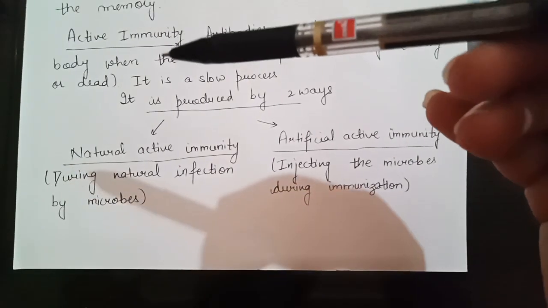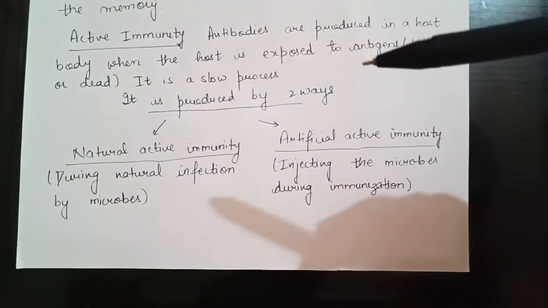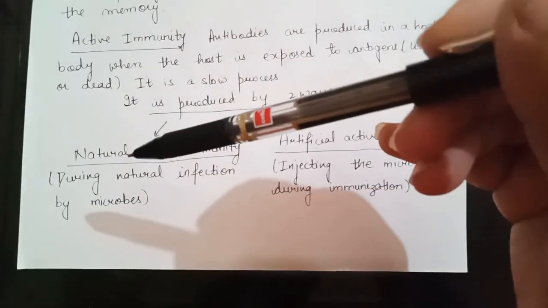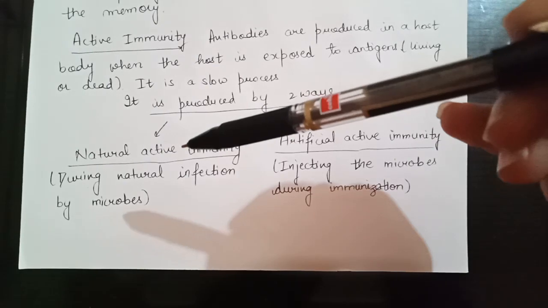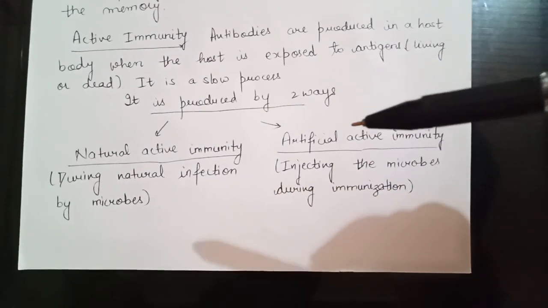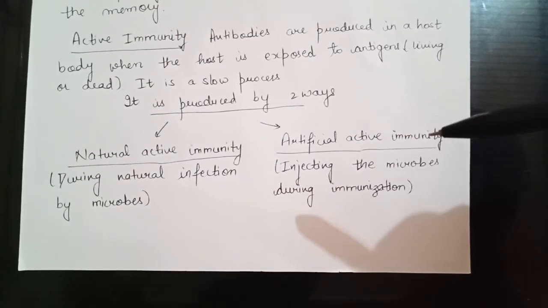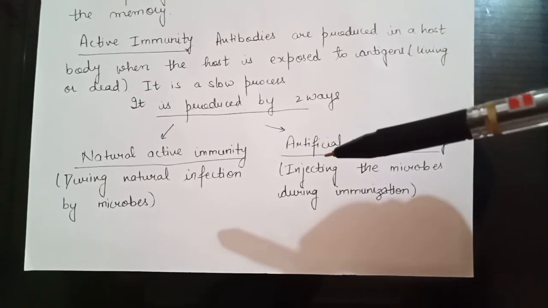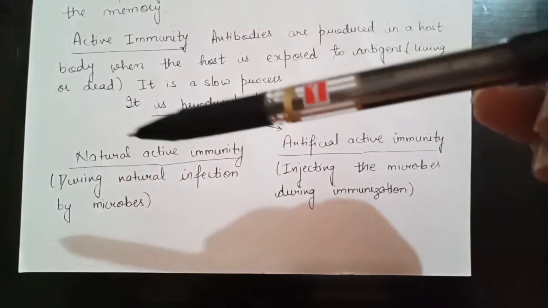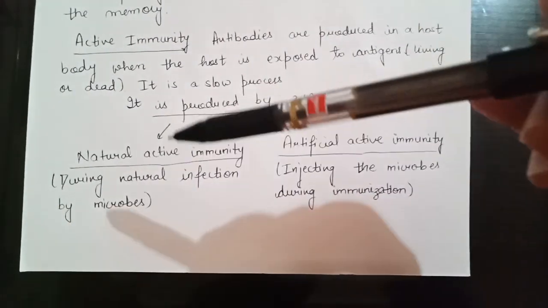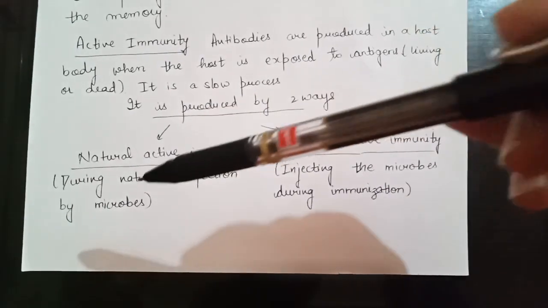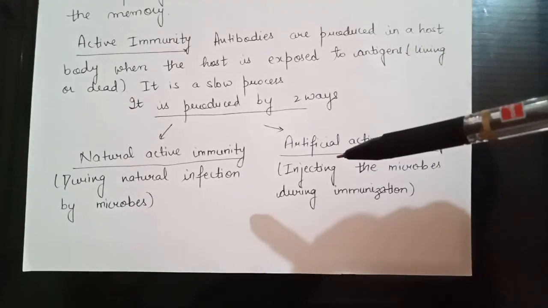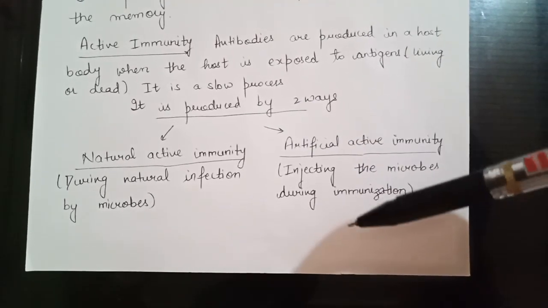Active immunity is produced in two ways. One is when active immunity is generated by the natural method; this is known as natural active immunity. And second is artificial active immunity, when active immunity is generated by artificial means. Natural means by the natural method, and artificial means by the artificial method, when the antibodies are produced in its body.